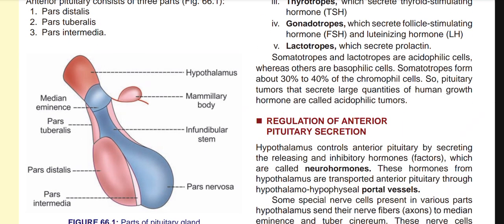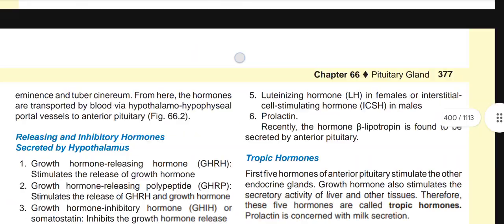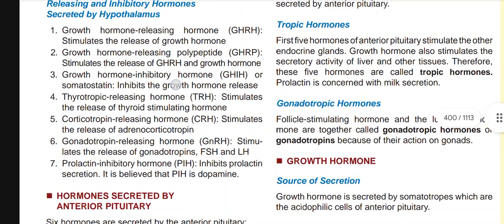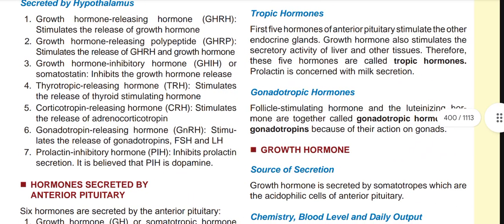And also we have discussed the acidophilic tumor, which is due to the somatotropic cells, which are acidophilic in nature and are in maximum number. That's why it is called an acidophilic tumor. Then regulation of anterior pituitary secretion: there are neurohormones, portal vessels, and these types of systems. And the releasing hormones by the hypothalamus: GHRH, GHRP, GHIH, TRH, CRH, GnRH, and PIH.